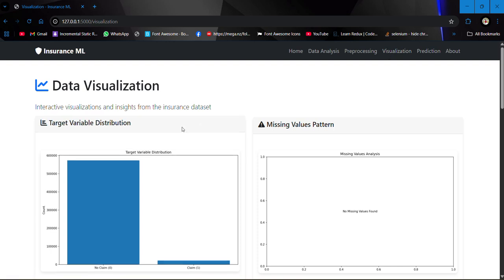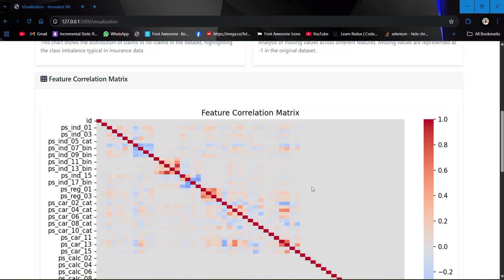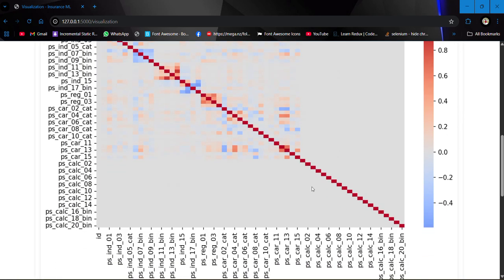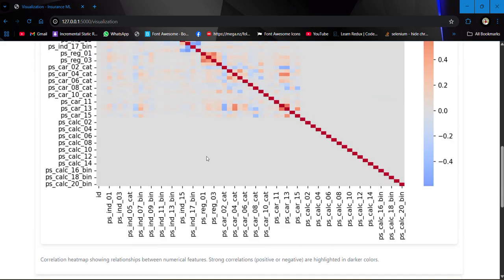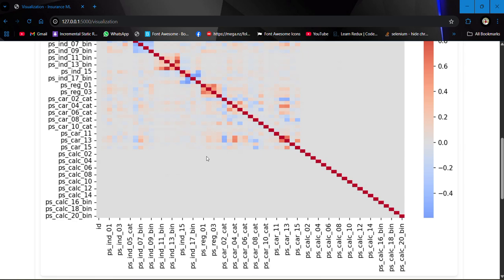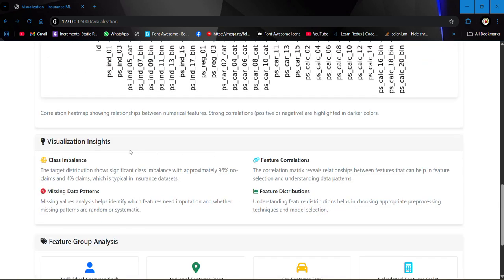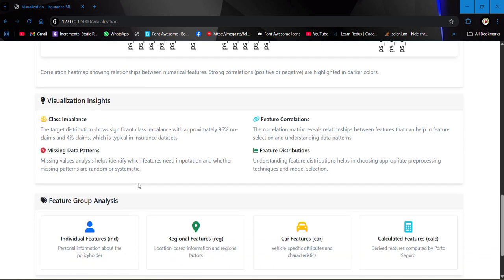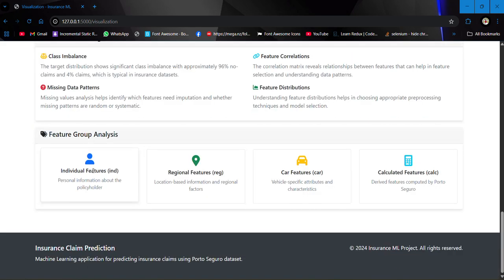Okay, here is the target variable distribution. Then there's the missing value pattern. I guess we don't have missing values. This is the feature correlation matrix, which is showing the features. After that we have visualization insights, which are telling us about the class imbalance, feature correlation, missing data patterns, and all that, which are shown above. Okay, so again, this is some other stuff.